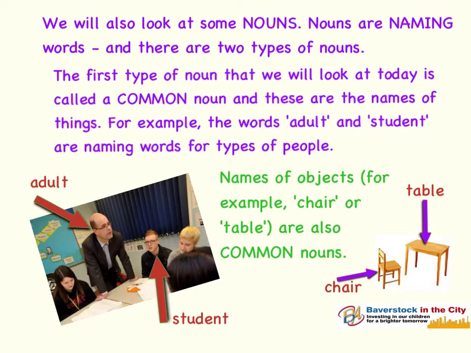The first type of noun that we will look at today is called a common noun, and these are the names of things. For example, the words adult and student are naming words for types of people. And in this photograph below you will see an adult and you will see some students. These are common nouns because they refer to things. Names of objects, for example, chair or table or knife or fork or cup or desk, are also common nouns. They are objects.